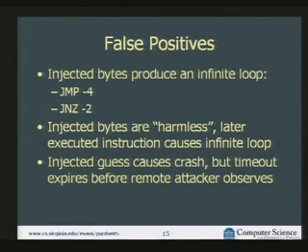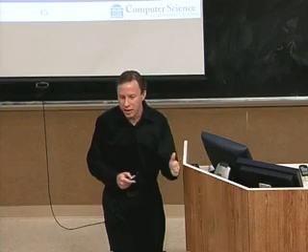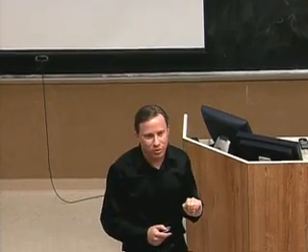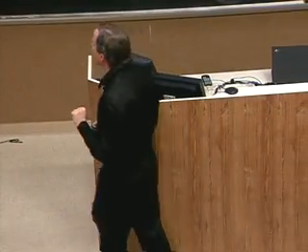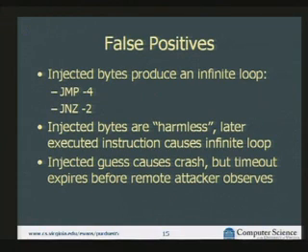So the other kinds of things that could cause the behavior to look like an infinite loop, even though we didn't guess correctly, well, we could just guess something that's harmless. And by harmless, I mean any guess that doesn't cause the processor to crash right away. It could change the state of the processor, but it doesn't cause it to crash. And then some subsequently executed instruction could produce an infinite loop.